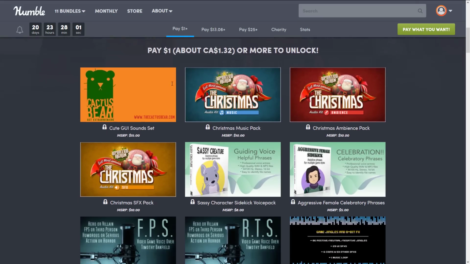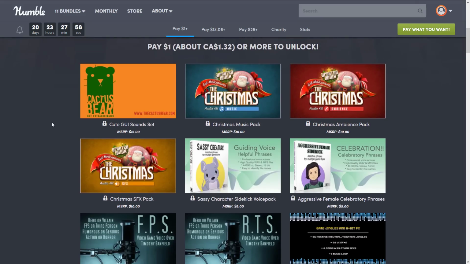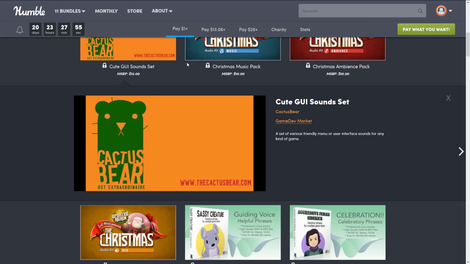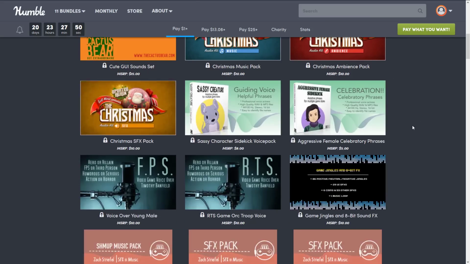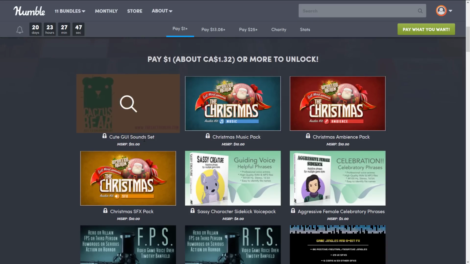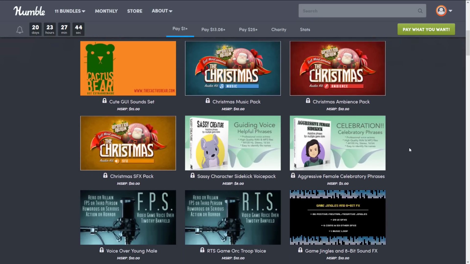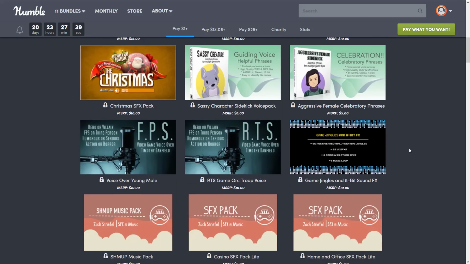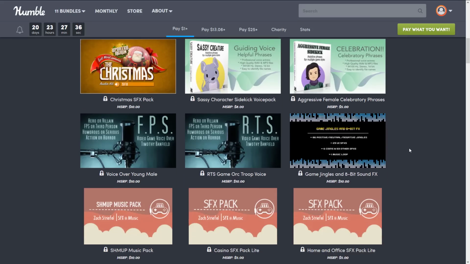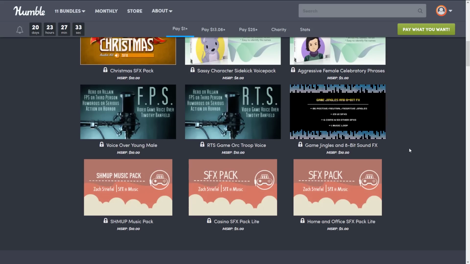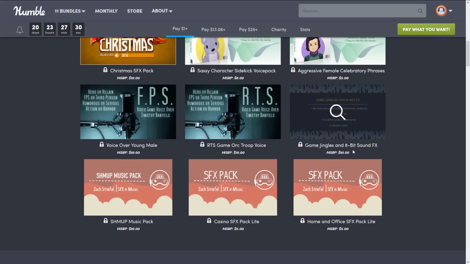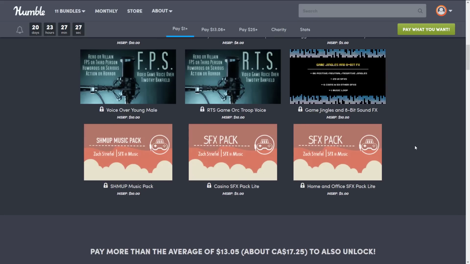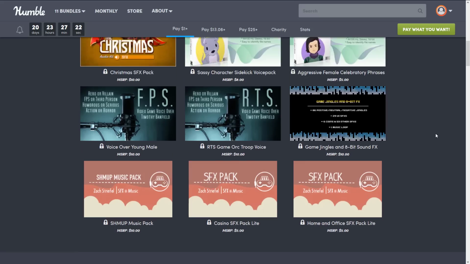We're at the $1 tier here. And at the $1 tier, you get the cute, gooey sound set. By the way, any one of these things you can drill into and get more details on what is in it. Now, in this particular case, you're not getting a hell of a lot more detail, but you can. All right, so we've got the cute, gooey sound set. We got the Christmas music pack, Christmas ambience pack, Christmas sound effects pack, sassy character sidekick voice pack. Okay, that one's very specific. The aggressive female celebratory phrases. Okay. We've got voice-over young male, RTS orc troop voice, game jingles and 8-bit sound effects, shoot 'em up music pack, casino SFX pack light, and home and office sound effects pack light. So that's the $1 tier.